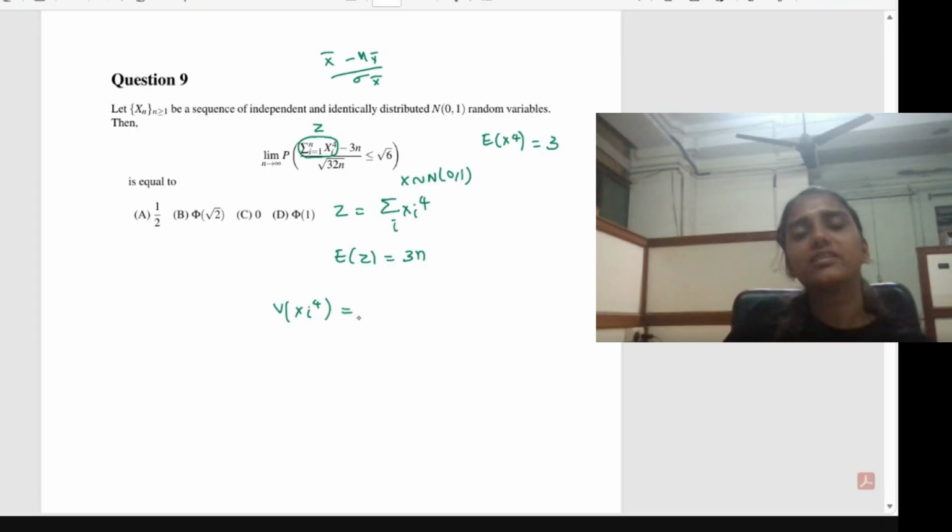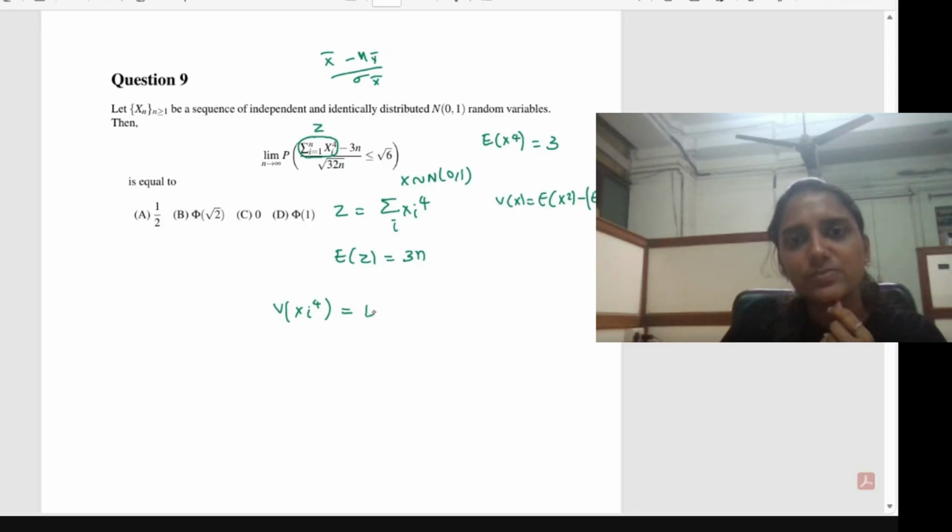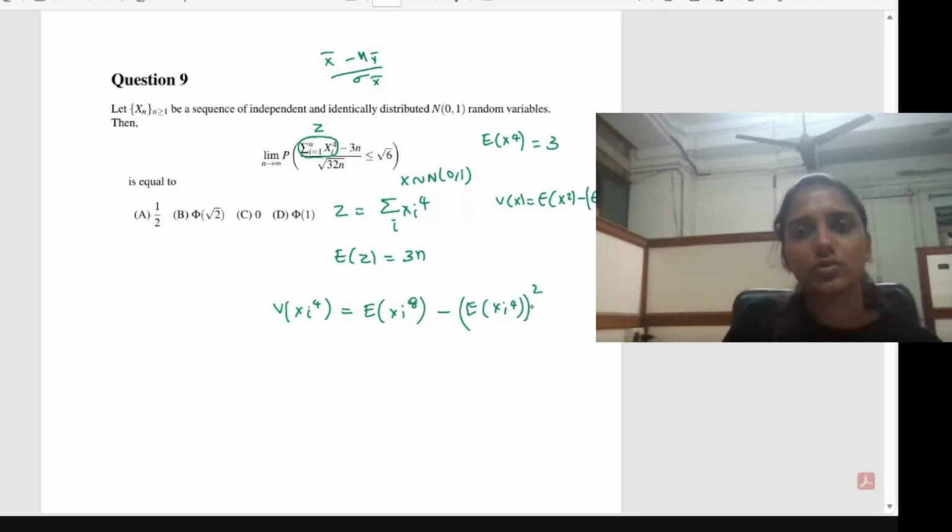So how will we write this? In general, if we write the variance of x raised to 4, what will this be? Based on the variance expression, variance of x is equal to expectation of x square minus expectation of x the whole square. We can write this as expectation of xi raised to 8 minus expectation of xi raised to 4 the whole square.